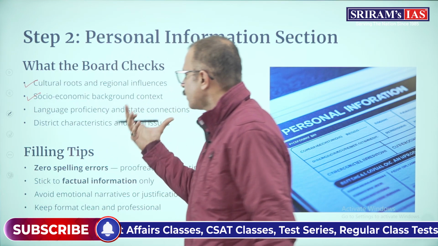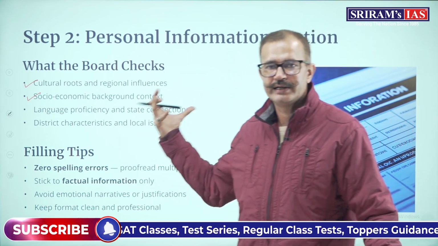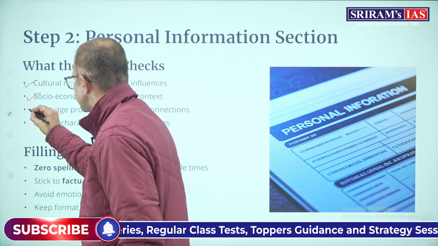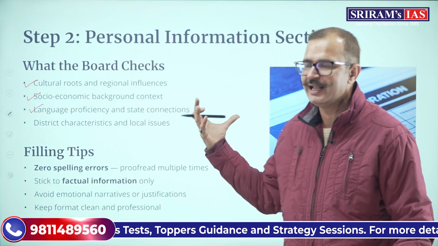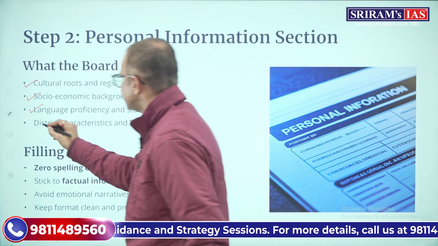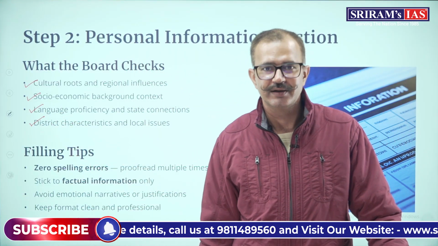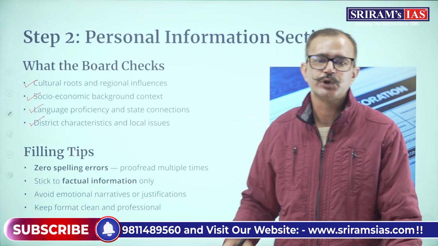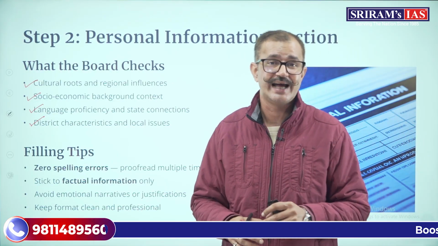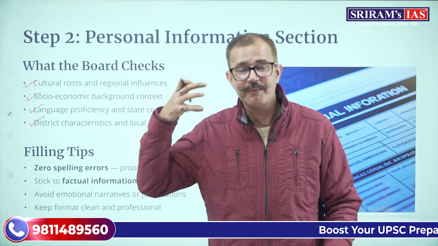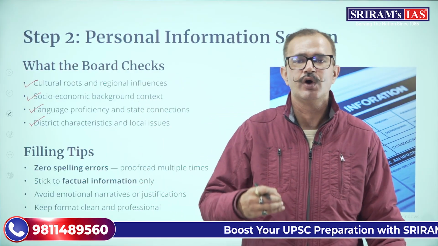Even the socio-economic background is taken into consideration, the language proficiency, the state connections, the district characteristics, and the local issues from where you are coming. Now, it is not just where your home state lies. It may be some other place as well. For example, I will tell you about my case.